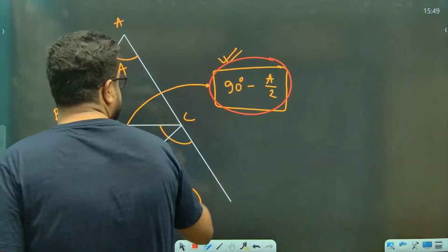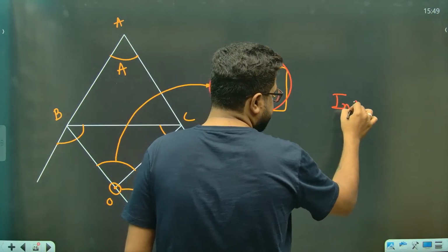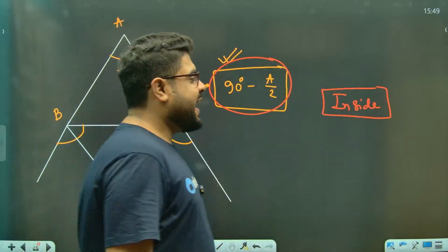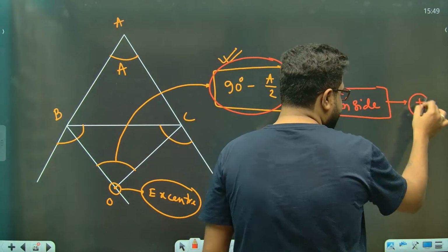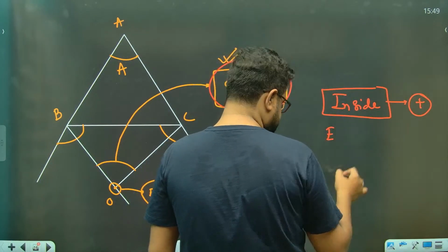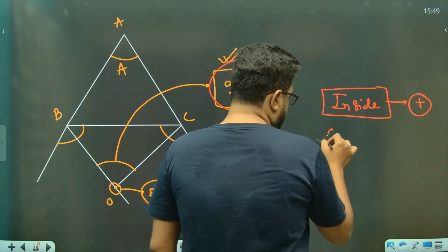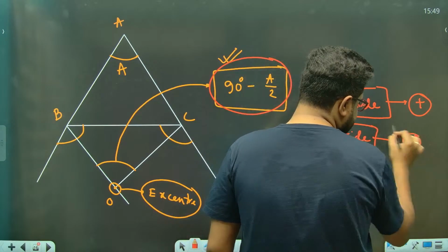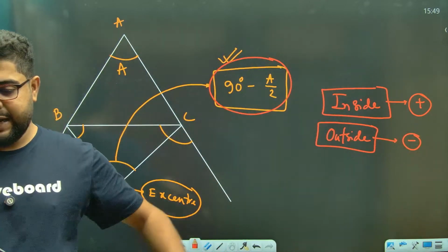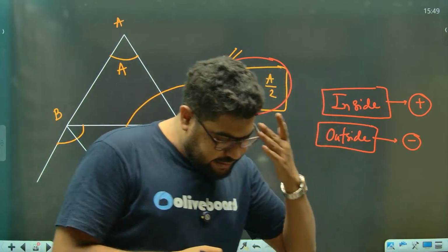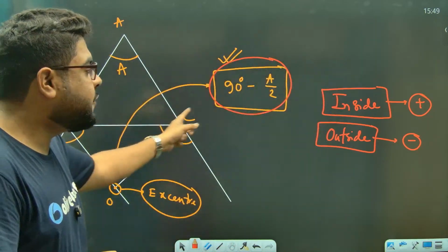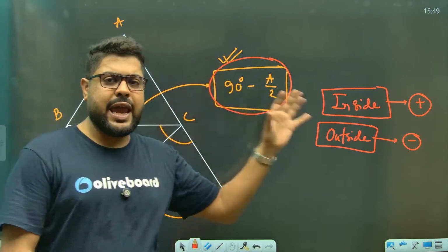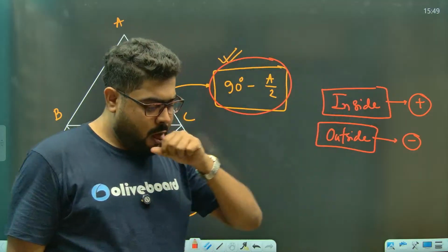So ऐसे याद रखो, inside means incenter and incenter means plus, and outside means excenter. So that gives you minus. याद रहेगा. Never get confused here, क्योंकि ये दोनों से ही सेम अमाउंट ऑफ क्वेश्चंस आते. दे आस्क यू सेम अमाउंट ऑफ क्वेश्चंस फ्रॉम बोथ ऑफ दिस.